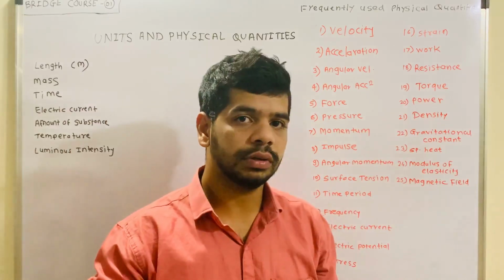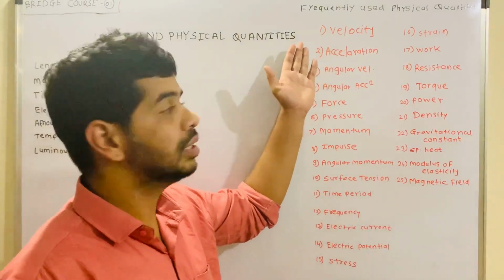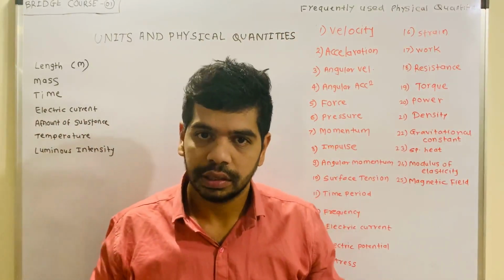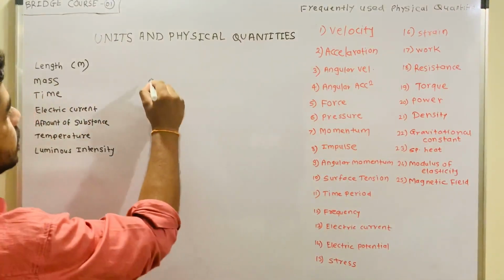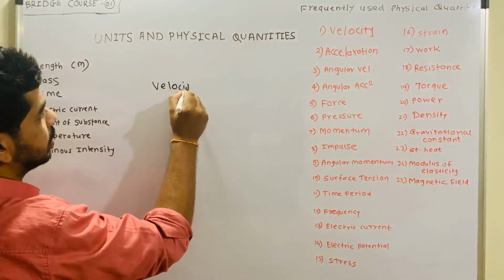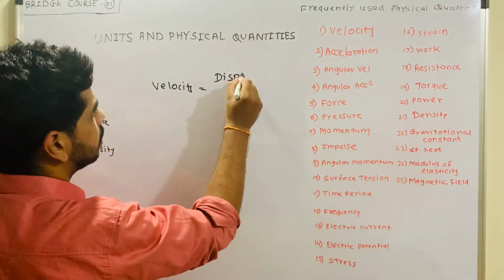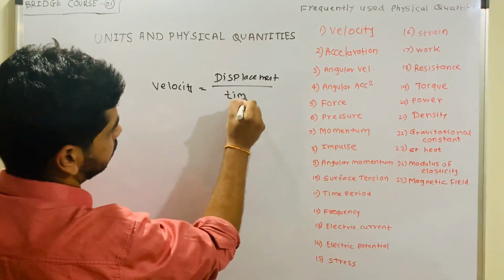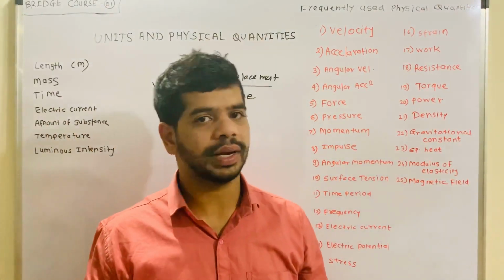So in today's session, we will discuss the quantities, their units, and what they mean. One by one we will start. The first quantity is velocity. Velocity is nothing but displacement upon time, the rate of change of displacement with time, you can say.